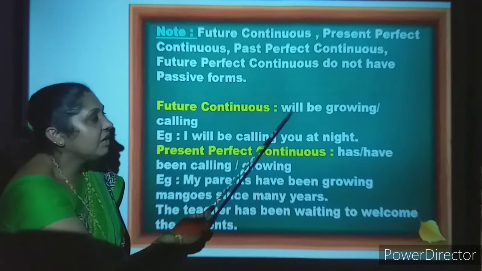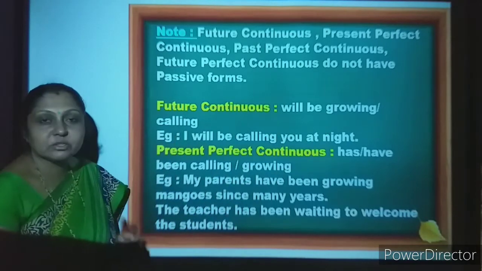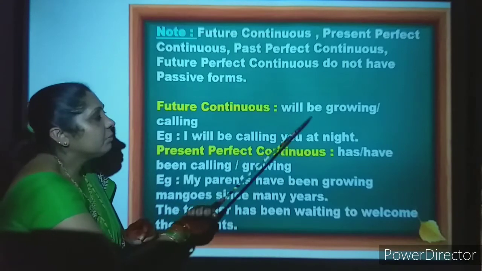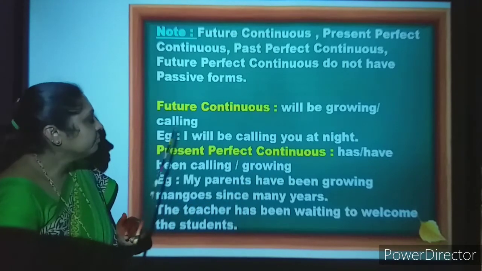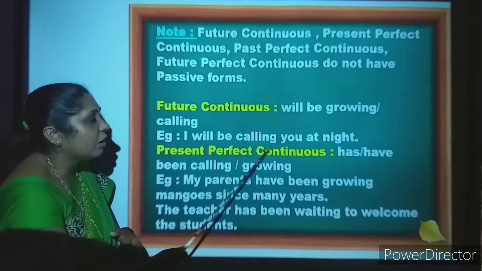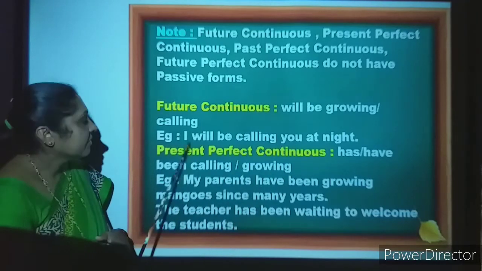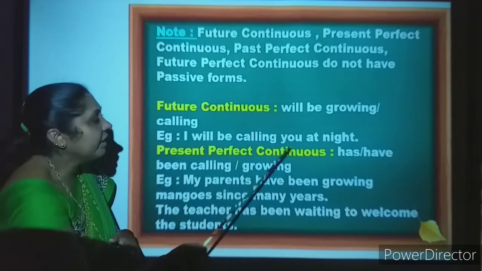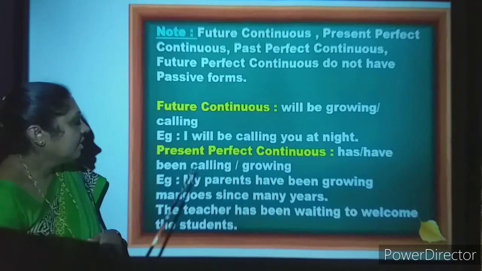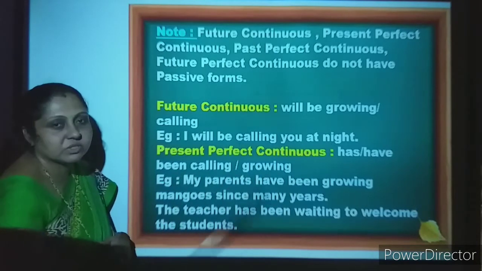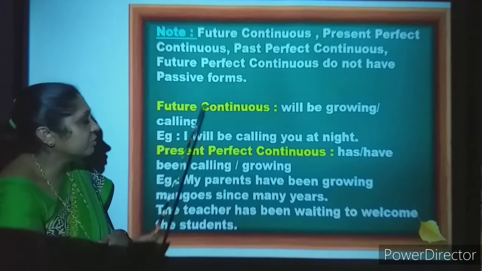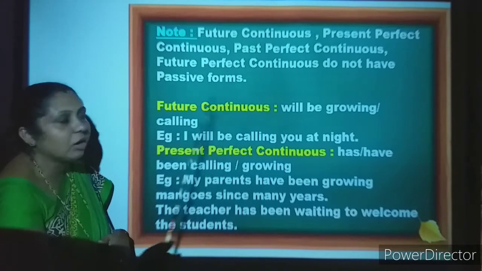Future continuous: will be growing or calling. I have taken two main verbs. Example: I will be calling you at night. So for future continuous, it is I will be calling, that's all.